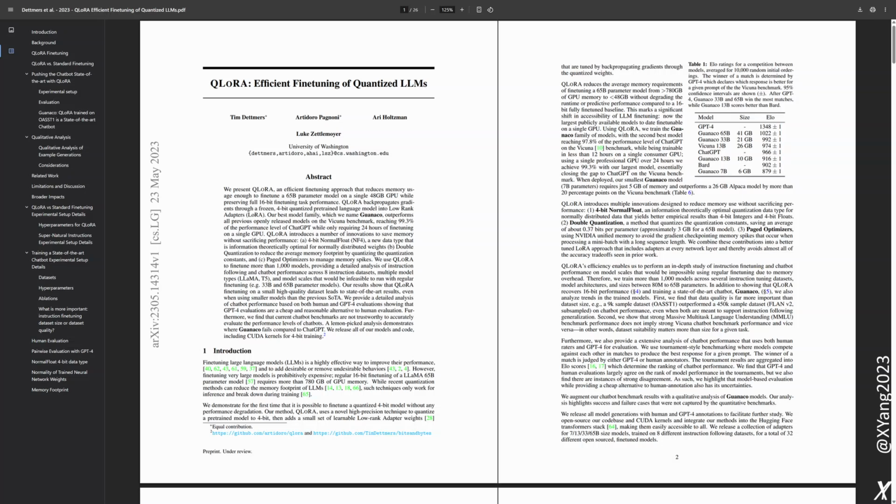Exactly. And they also found that strong performance on one type of benchmark didn't necessarily translate to strong performance on chatbot-specific benchmarks. So like a model that's great at answering multiple choice questions might not be as good at having a natural conversation. Exactly, which highlights the importance of testing models on tasks that are relevant to how you actually plan to use them. Right. You want to make sure you're using the right tool for the job.